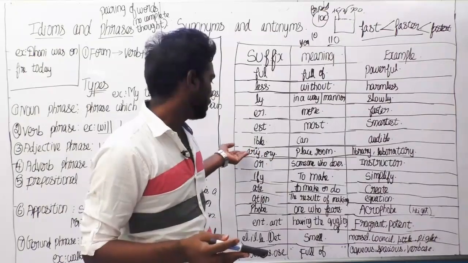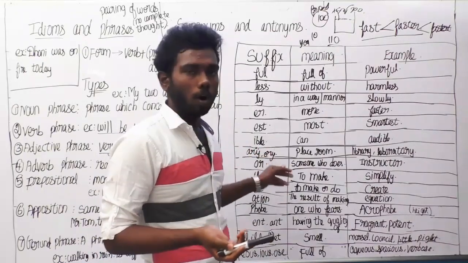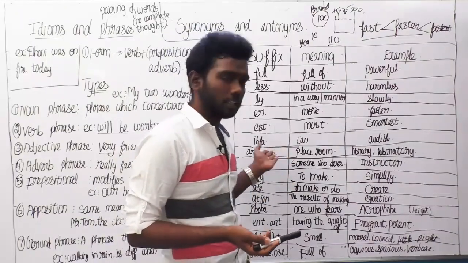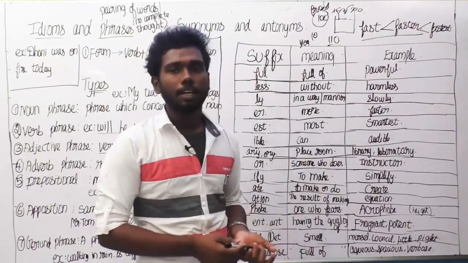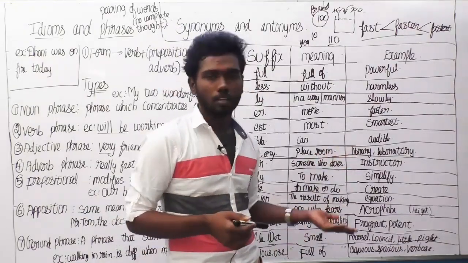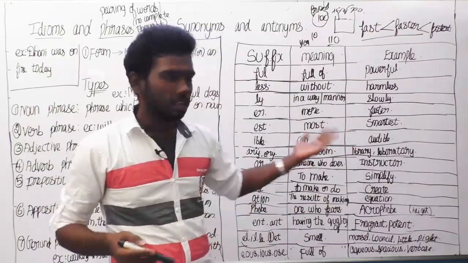So, the next suffix is the word ending with ary or ory, which means place and room. So, library is ending with ary, laboratory is ending with ory. So, these are the examples here.